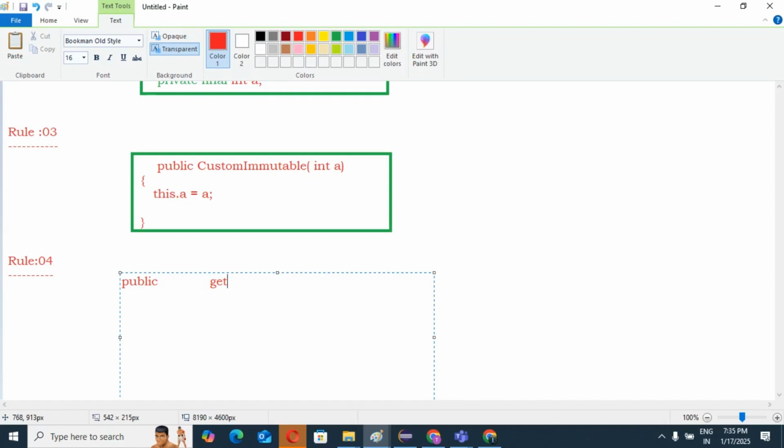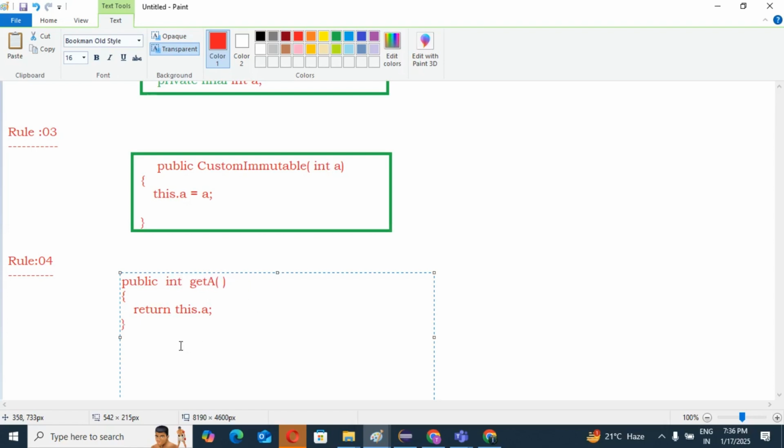Because I have created a as a variable, right? So getA is our getter method. Then it returns this.a. This.a, you know very well. So what is the return type of this method? Int. Int is the return type of this getter method.